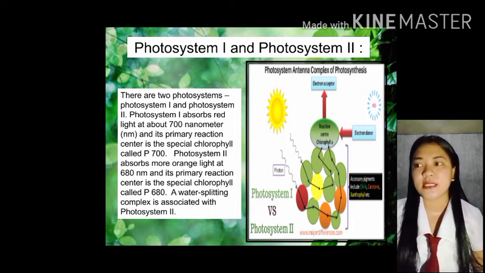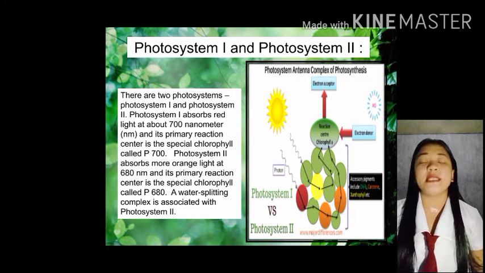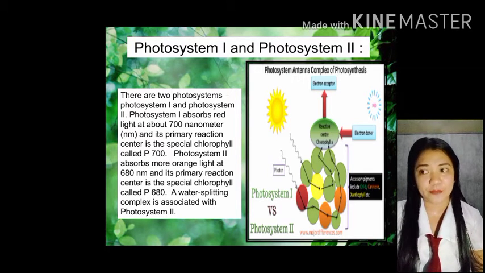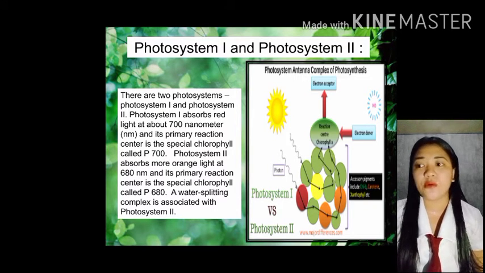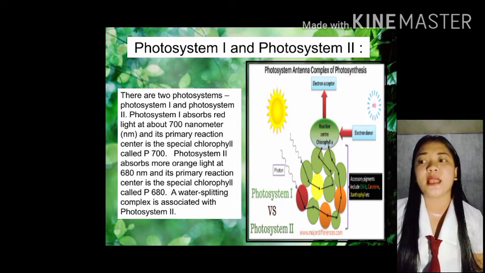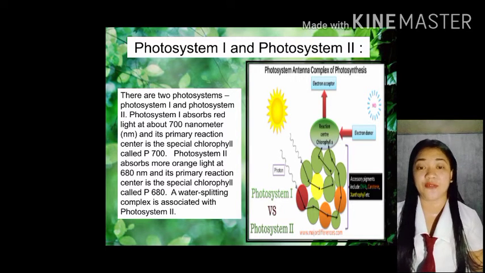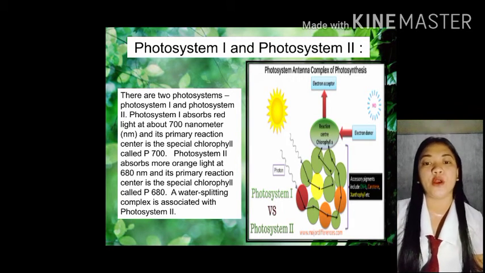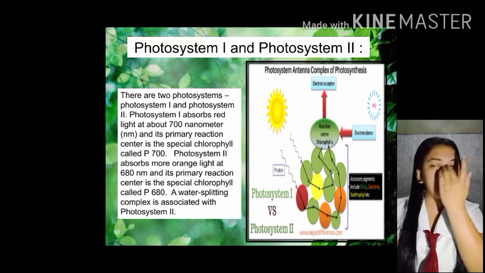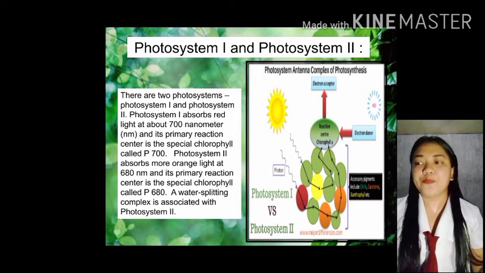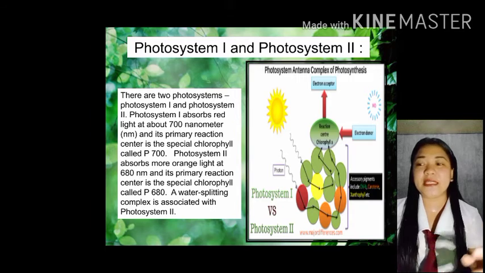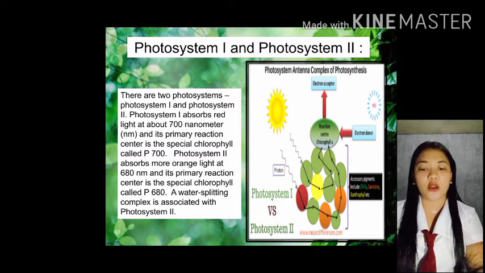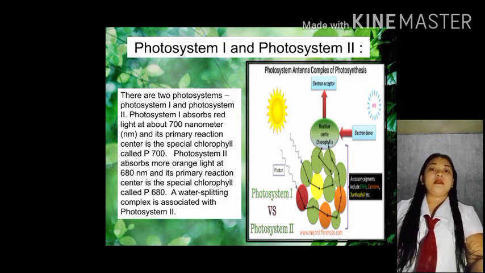Si photosystem 1, siya po yung tagapag-absorb ng red light, na tinatawag yung primary reaction center na P700. Sa photosystem 1 po yon. Sa photosystem 2 naman po, siya yung absorber ng orange light na tinatawag naman na P680, yung special chlorophyll na primary reaction center.